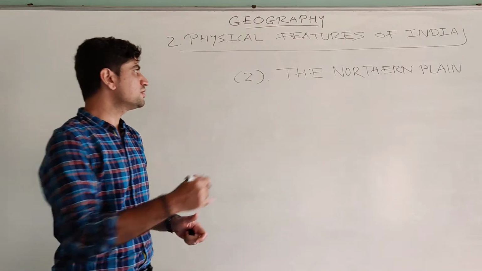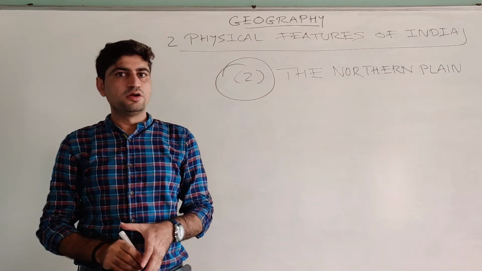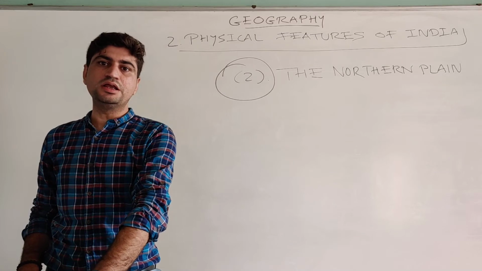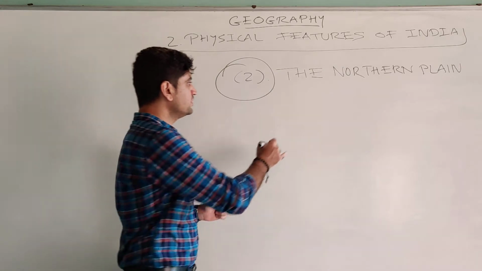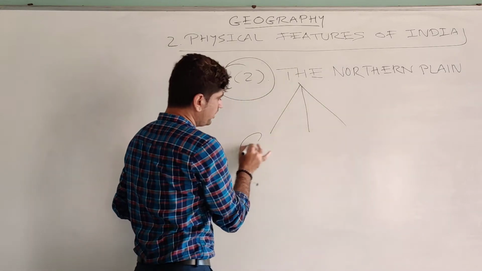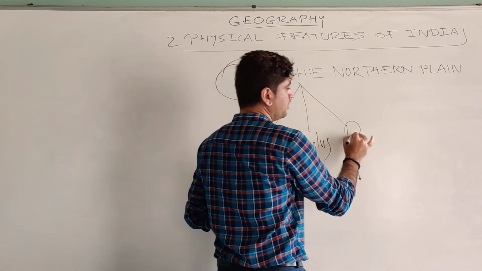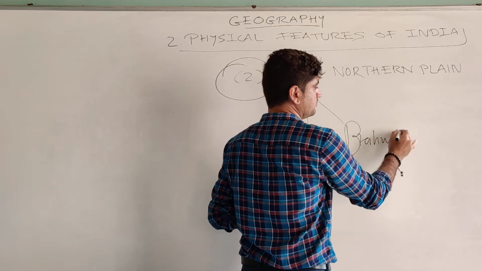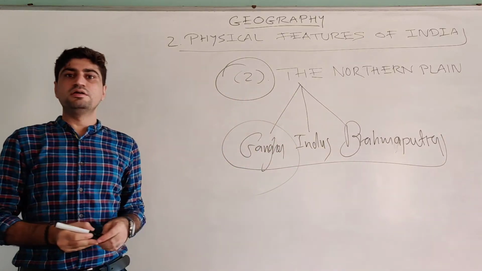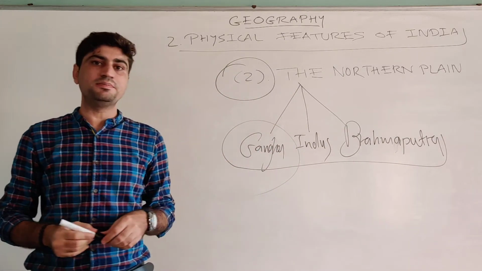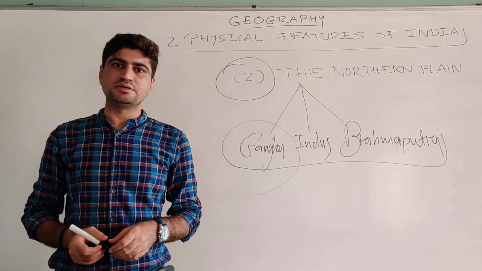And today we are going to discuss about the second physiographic division of India, the northern plains. The northern plains are mainly formed by the three major river systems in India as well as in Pakistan. Three major river systems: the Ganga, the Indus and the Brahmaputra. These three major river systems form northern plains. All of three major river systems are the Himalayan river system.